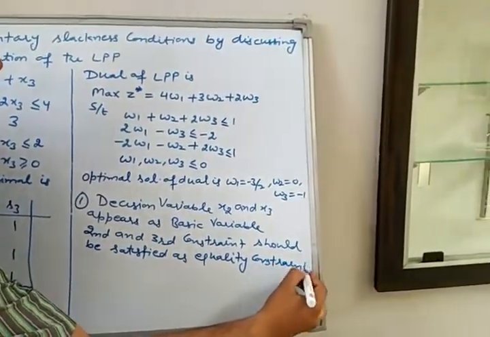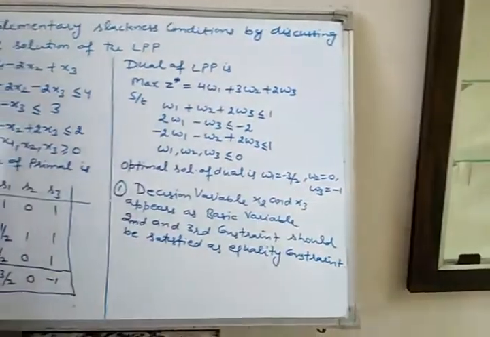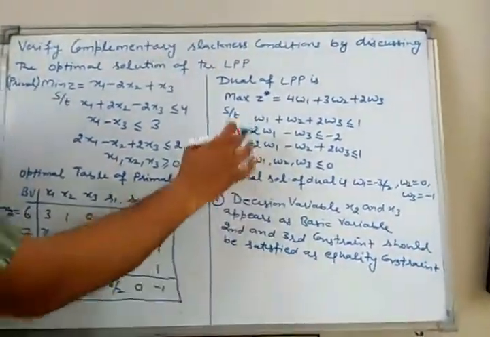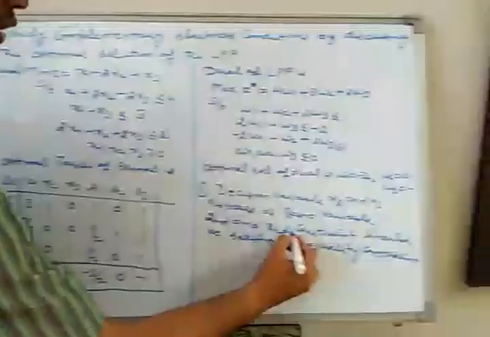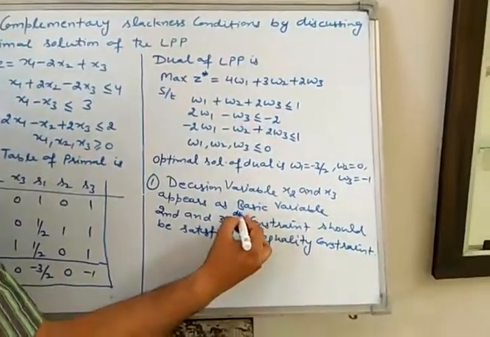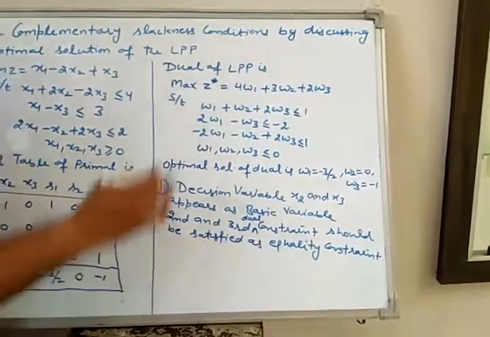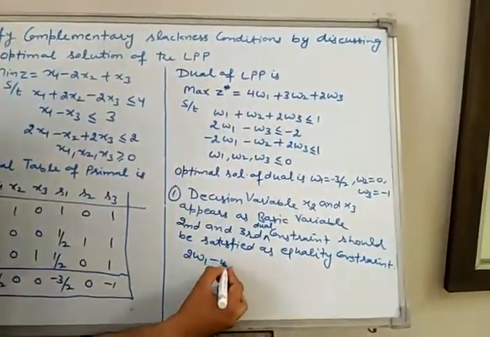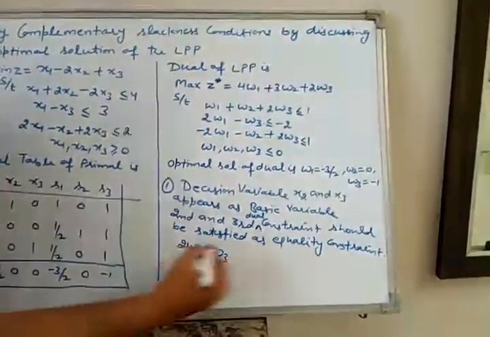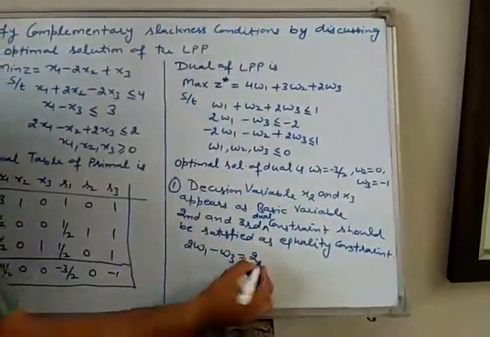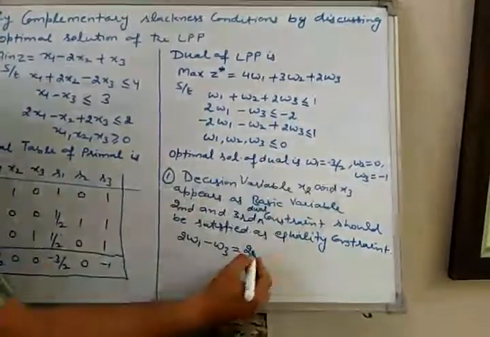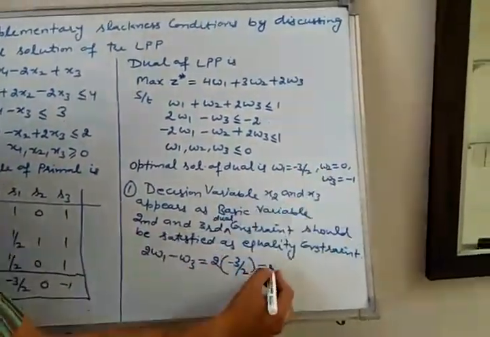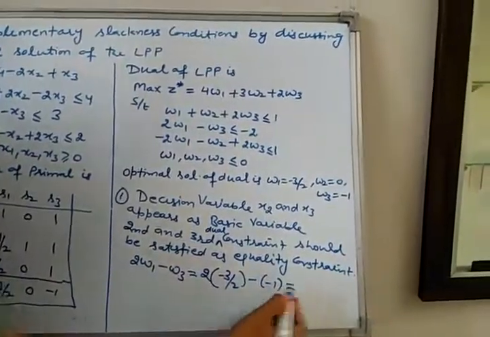Now check this condition. Our second dual constraint is 2w1 minus w3. Now we have the optimal solution of dual: W1 is minus 3 by 2, W3 is minus 1.